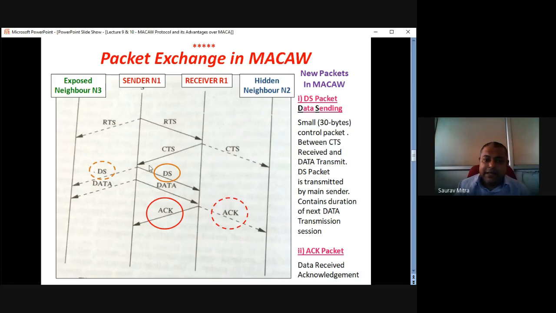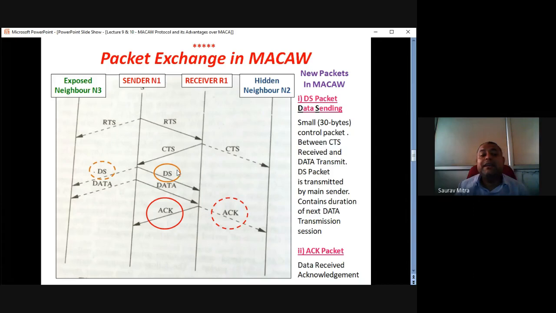Whatever DS packet is sent from the sender to the receiver R1, N3, the exposed terminal being in the communication range of N1, receives that DS packet also. So one important thing is that in the DS packet the receiver address is embedded. That is the first important thing. The second is how long the N1 R1 communication will take place, that duration.